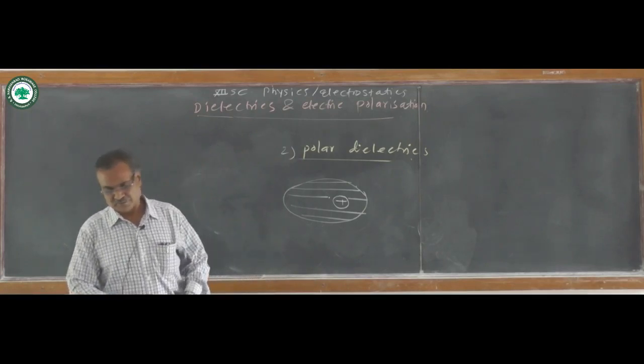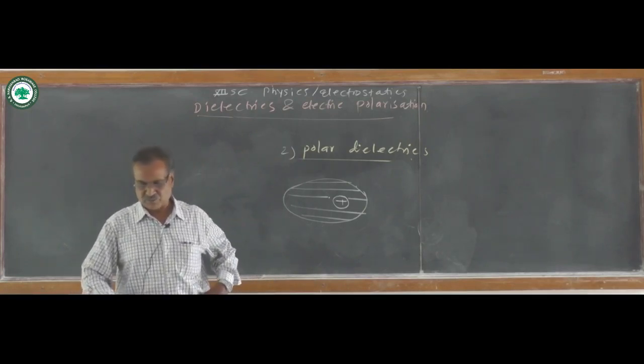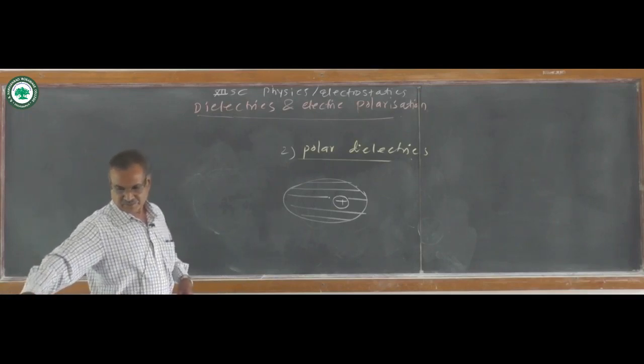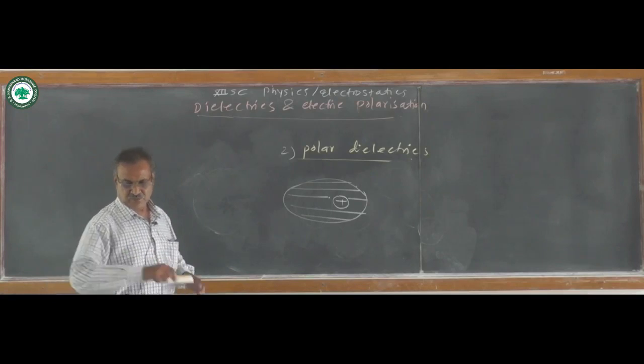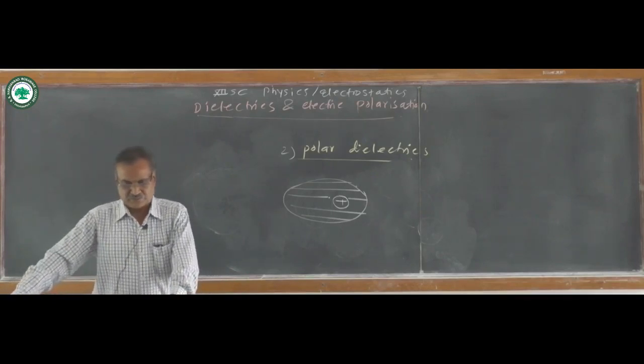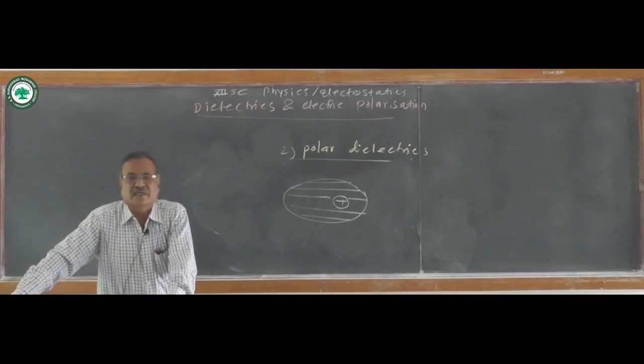Due to these permanent dipole moments, the molecules are also called tiny electric dipoles, as the charges are separated by a small distance.